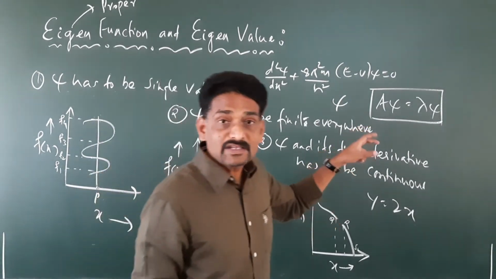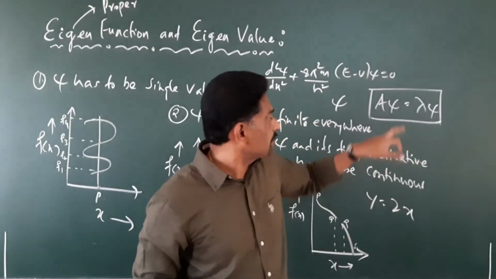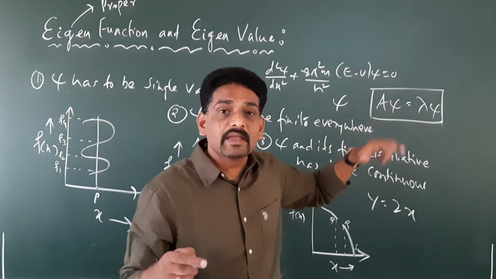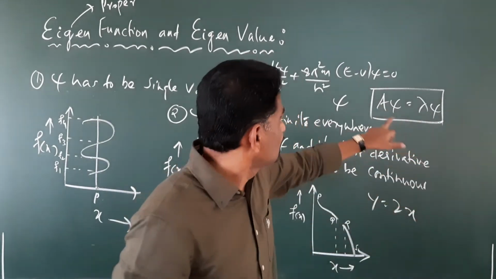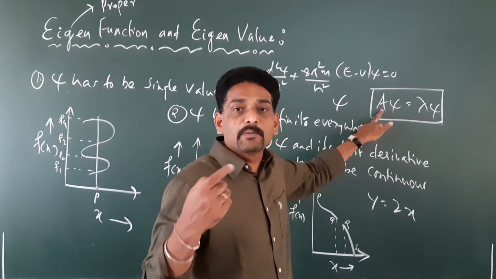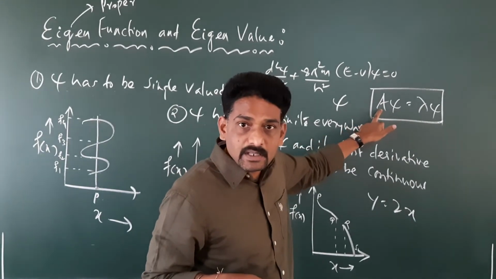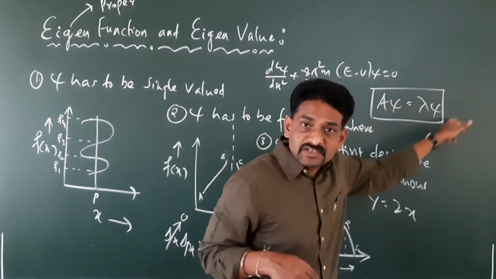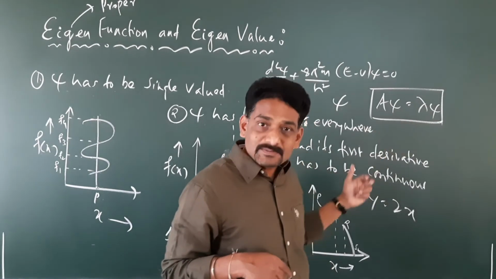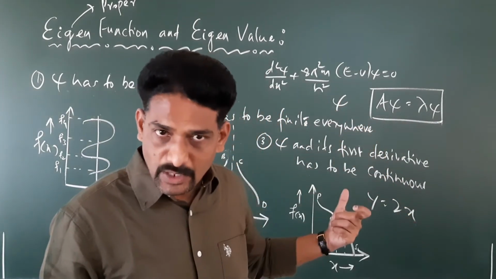Right? So it has to satisfy the condition A psi equals lambda psi. What does it mean? I said A is an operator. This may be any kind of operator: an energy operator, a momentum operator, or a position operator, and so on. If this is an energy operator and it satisfies this condition, then the corresponding value we get is known as an energy eigenvalue.